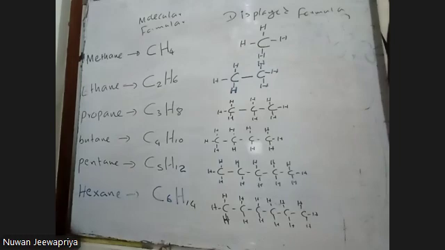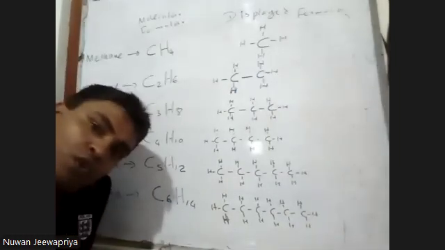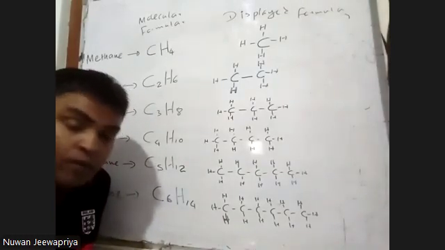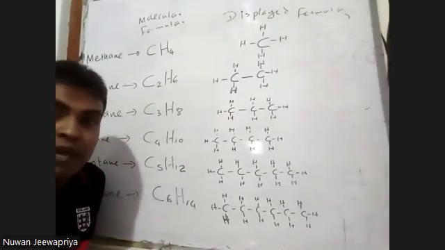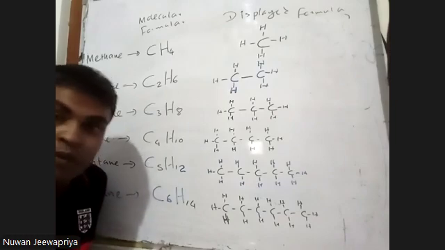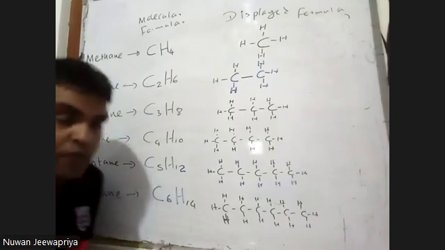Right. The next one. We will discuss now how we draw the molecular formula and displayed formula for the alkene family or alkene homologous series.